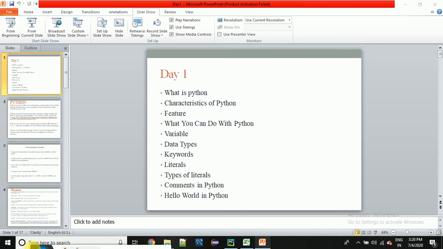So before starting with Python, a quick introduction of myself. Guys, this is Neeraj, and currently I am working in IBM India. I am basically from Nainital. I have done my graduation from Kumaun University and I have done my masters from Birla Institute. Guys, this is a quick introduction about me.